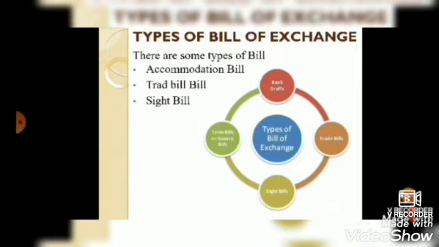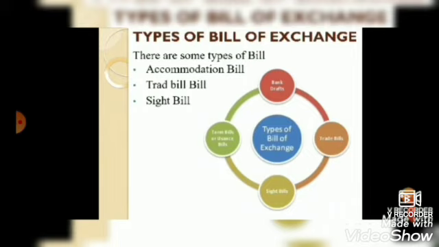Types of a bill of exchange. There are some types of bills of exchange. First is the accommodation bill. An accommodation bill means a bill of exchange which has been drawn for the mutual financial accommodation of two parties.